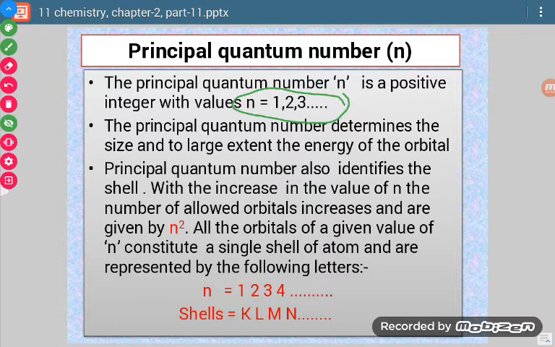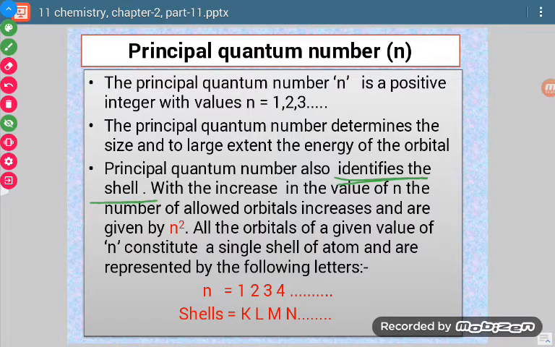This quantum number will tell us about the size and energy of the orbital in which our electron is present.